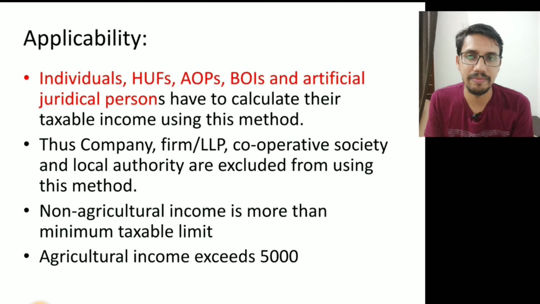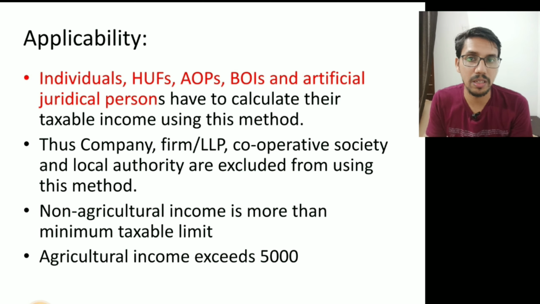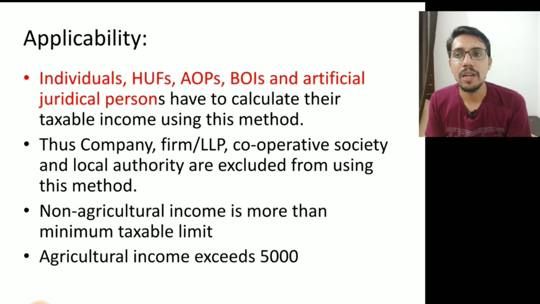There are some other persons, say company, LLP, firm, cooperative society and local authority, which are excluded from using this method. This method of calculation is excluded for companies, firms and local authorities.